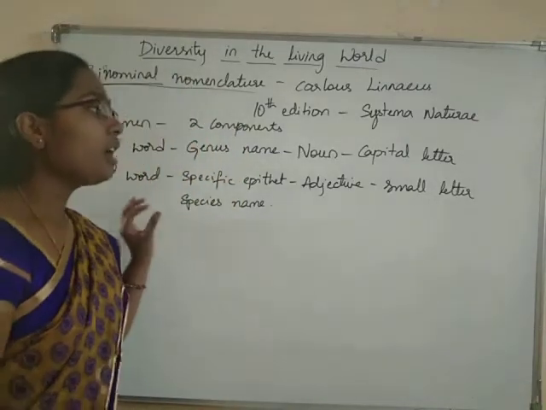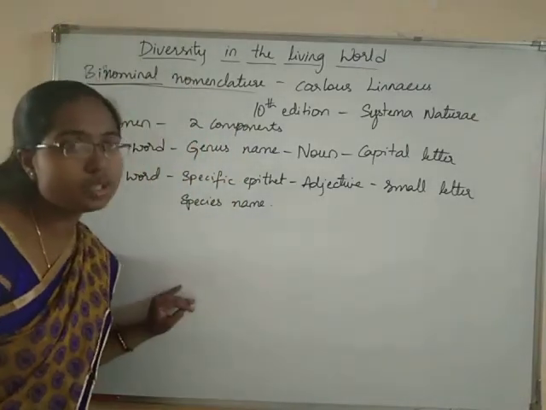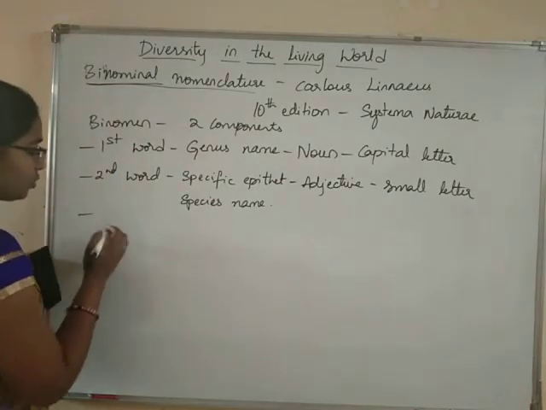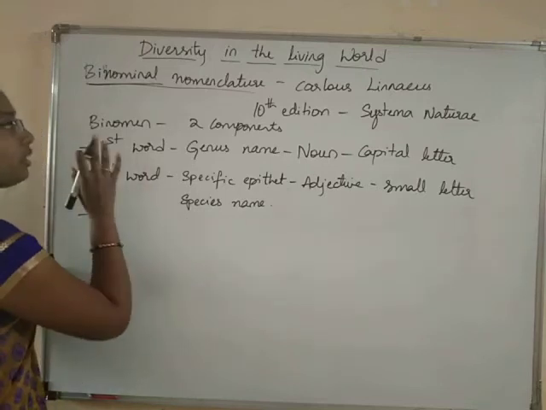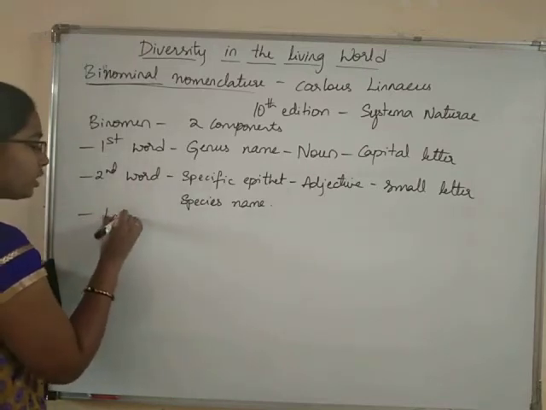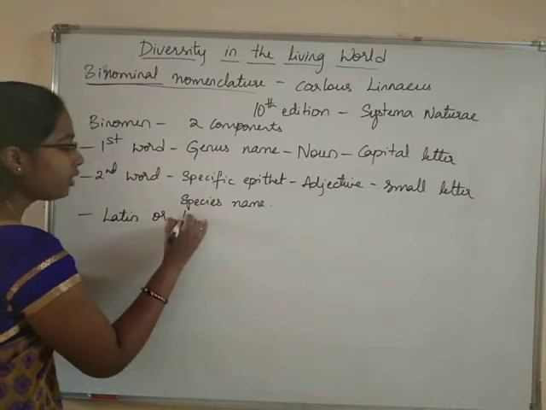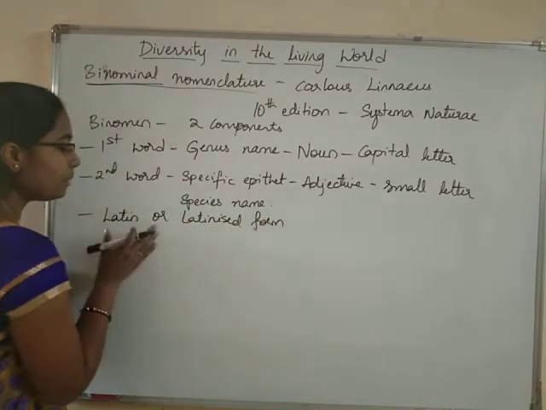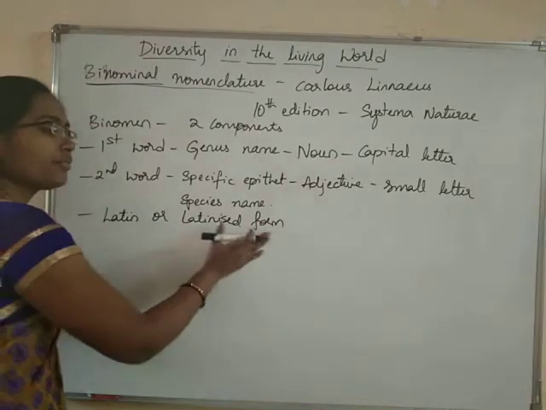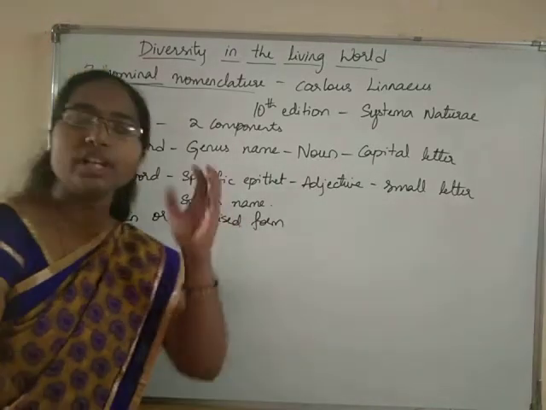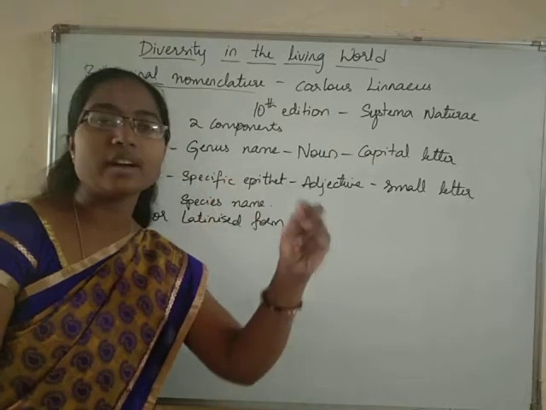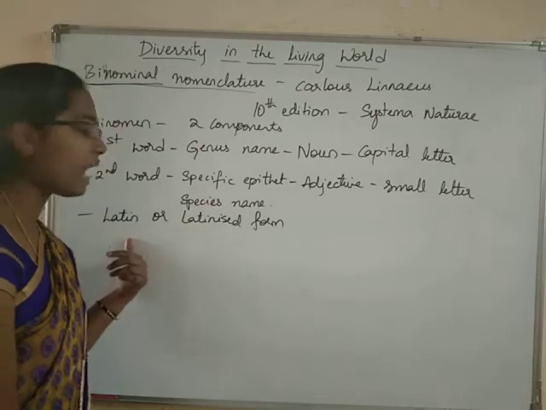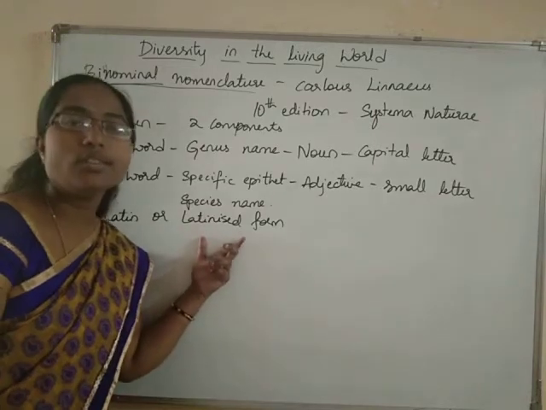There are also certain other rules for naming the organism. Let us see what they are. The first rule is that all the scientific names should be in Latin or Latinized form. Whatever is the origin of the word that we are using to name the organism, it should be converted into a Latin or Latinized form.